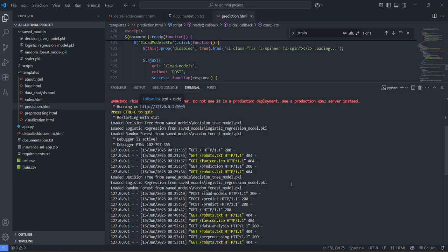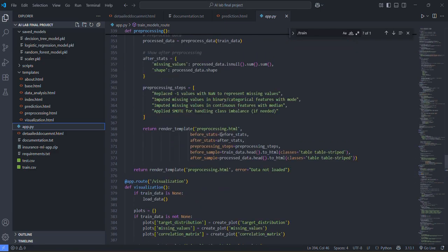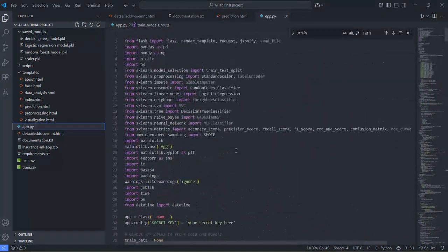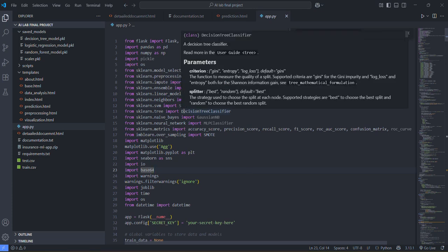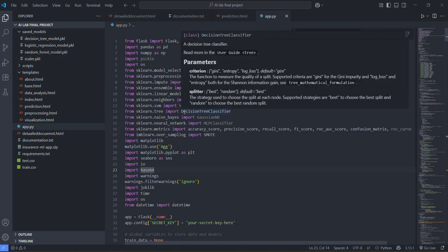Okay, now I will explain how the code is working. It's our Flask code where we have firstly added all the imports: sklearn, numpy, pickle, os, and all that. For right now, you can see we are using pickle to store the data.